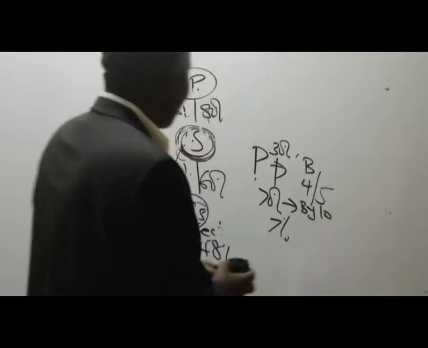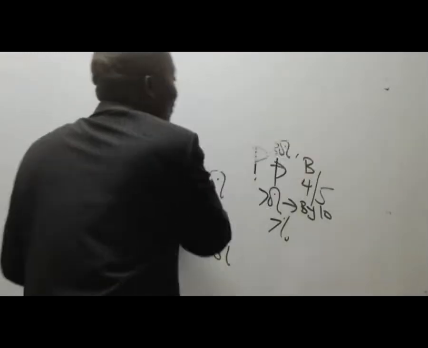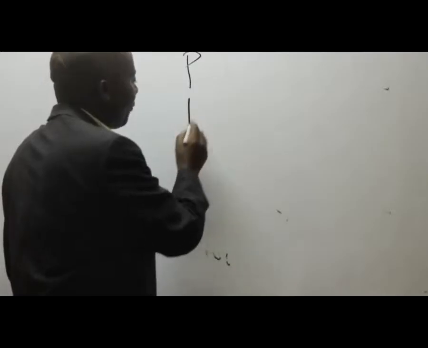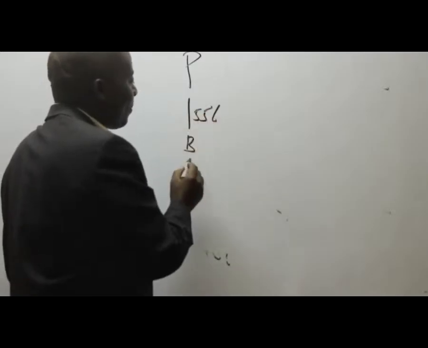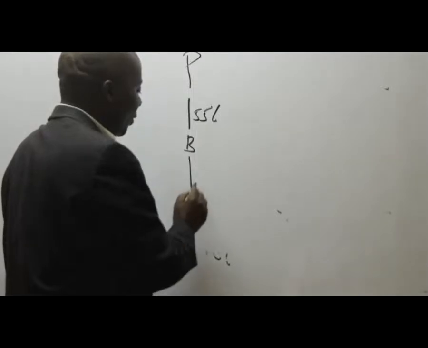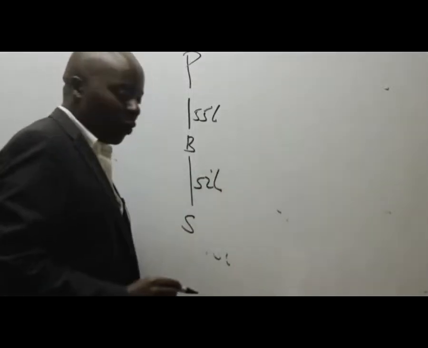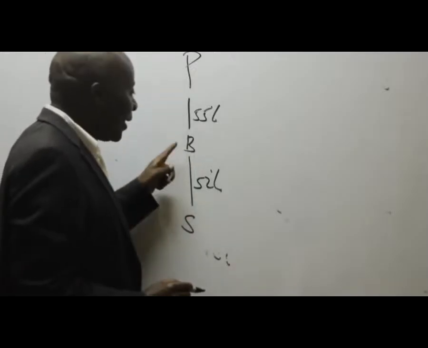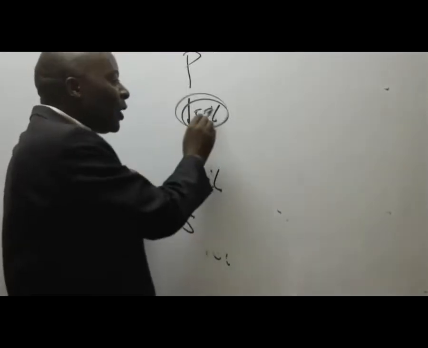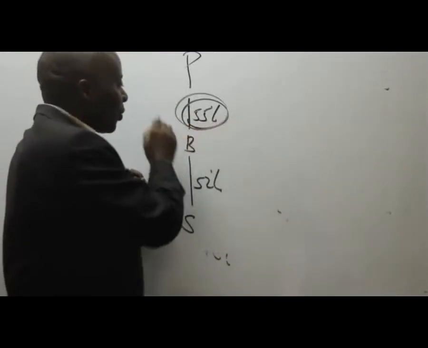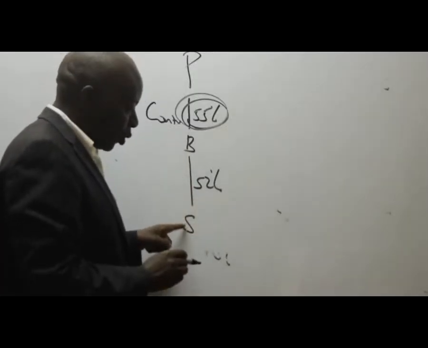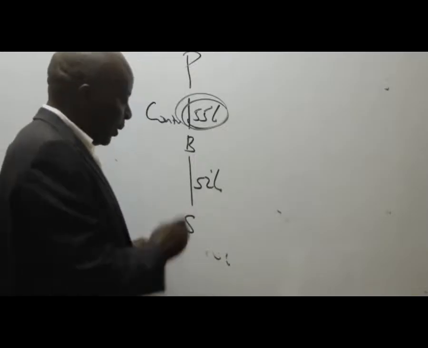So what are we saying, ladies and gentlemen? Listen, and this is quite common, very common in your exams. You'll get something like this. We have company P owning, in this case here, for example, 55% of B. And then we have B owning, for example, 52% of who? Of S. So meaning that automatically B becomes our subsidiary because this is more than 50%. So we are in control here, right? And then B, of course, will be in control of S because of this percentage. So B is in what here?